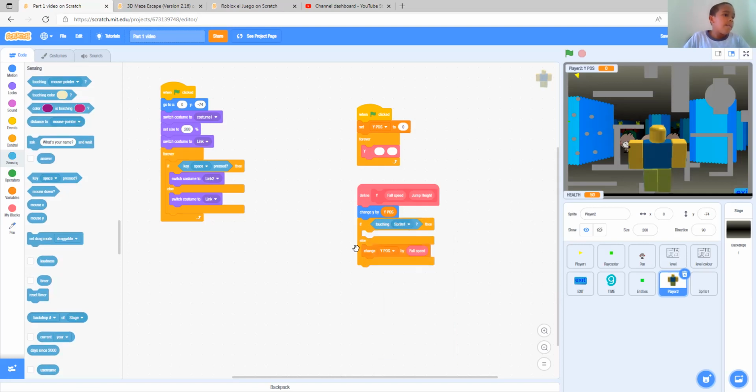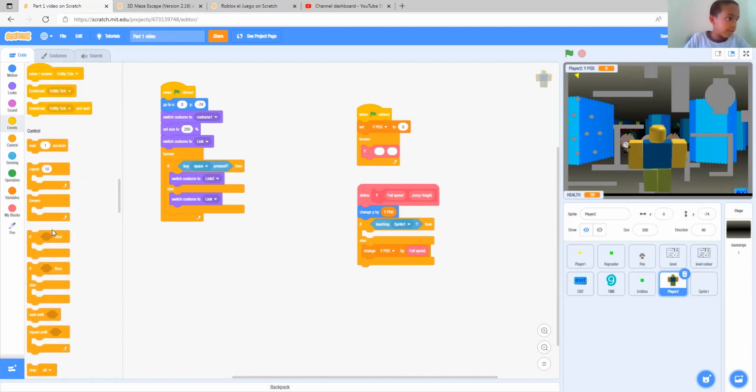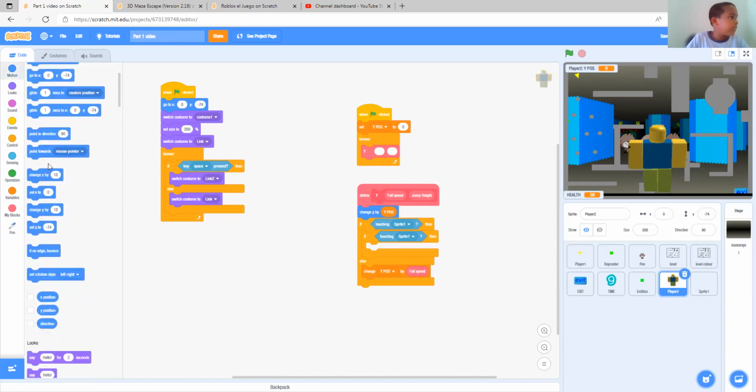Sprite 1. And then add another if touching sprite 1 over here. There. All right. Now it will check if touching twice.